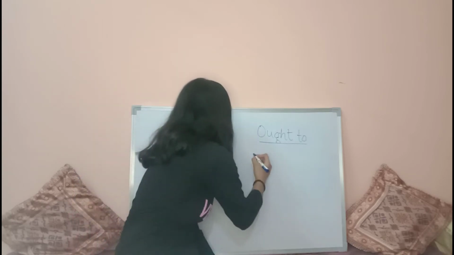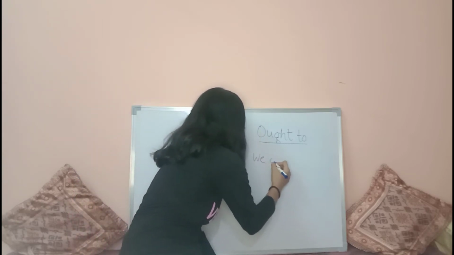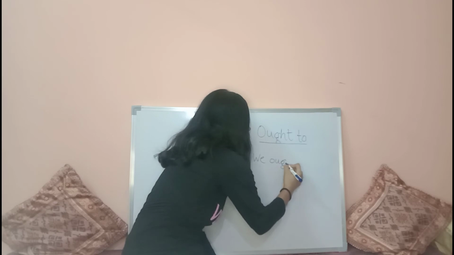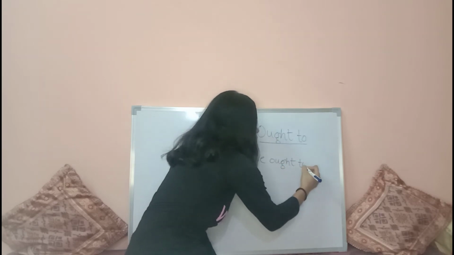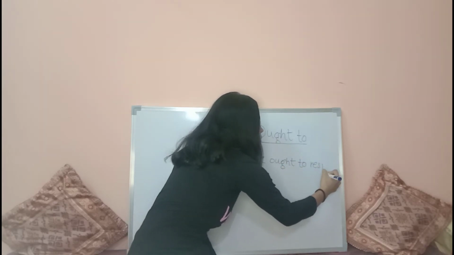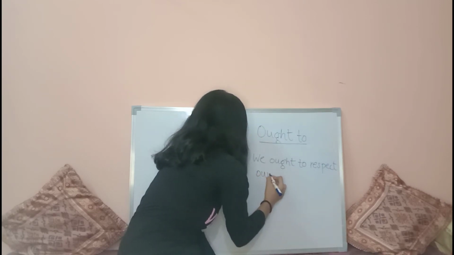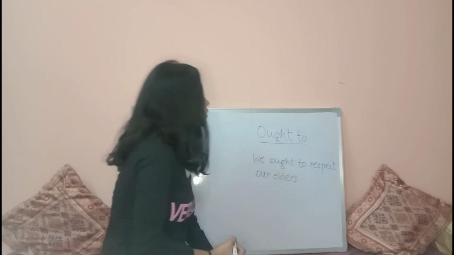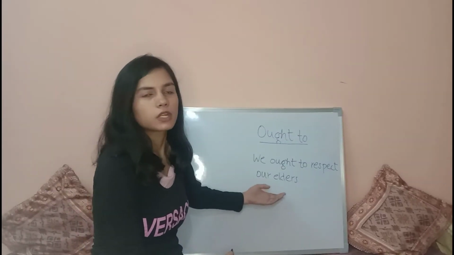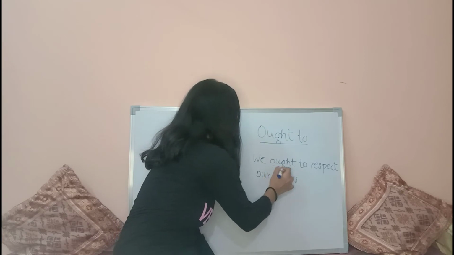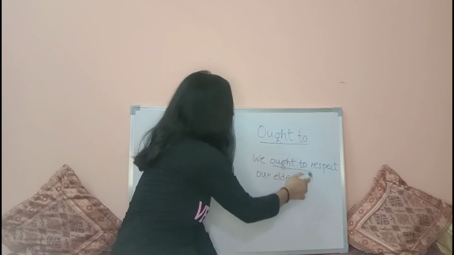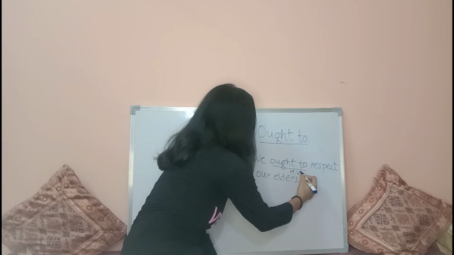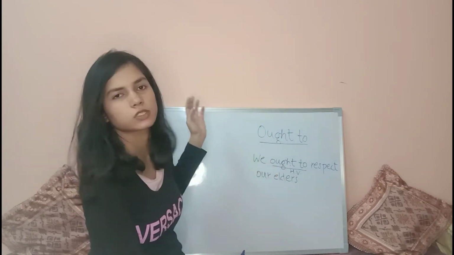Like, we ought to respect our elders. Here is ought to, and this is a helping verb.